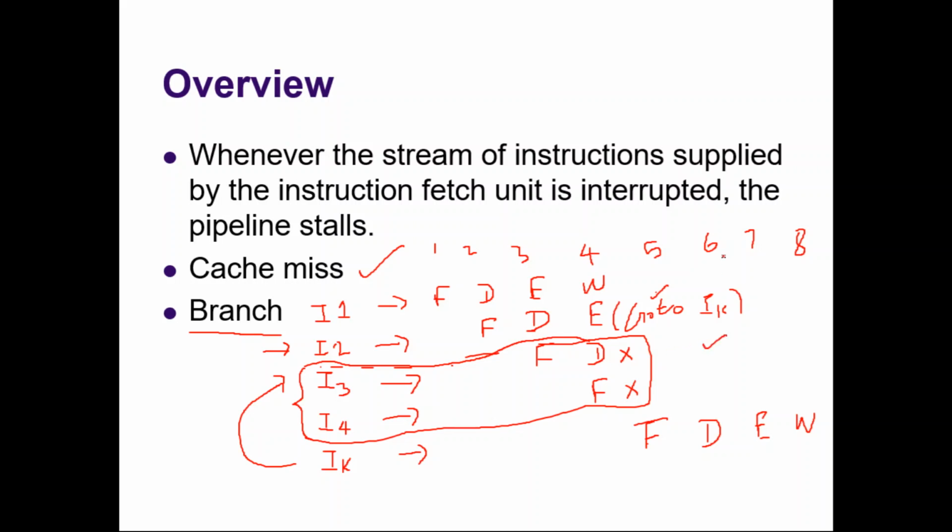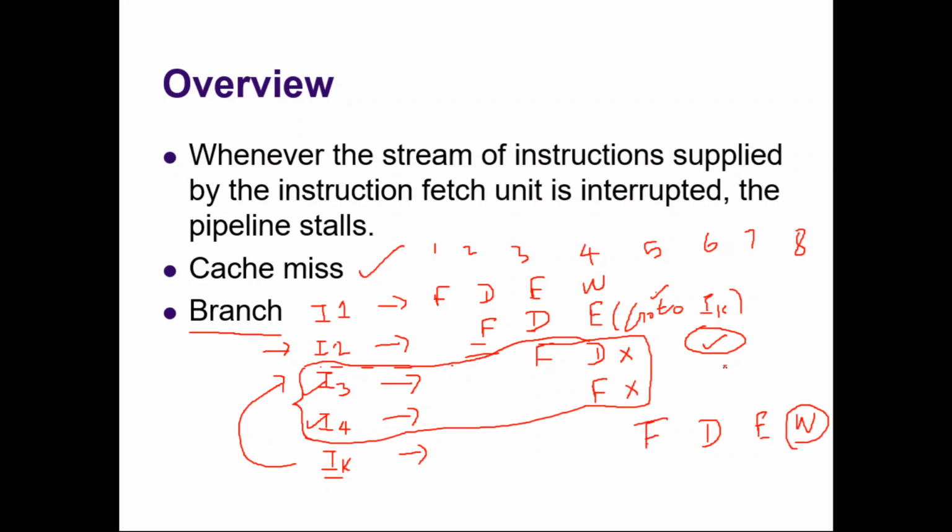If instruction 3 and 4 were not unnecessarily fetched, then instruction K should have finished at clock cycle 6, provided the processor is able to understand that the next instruction is instruction K immediately after fetching instruction 2. But now that has not happened. Now instruction K has completed only at clock cycle 8.